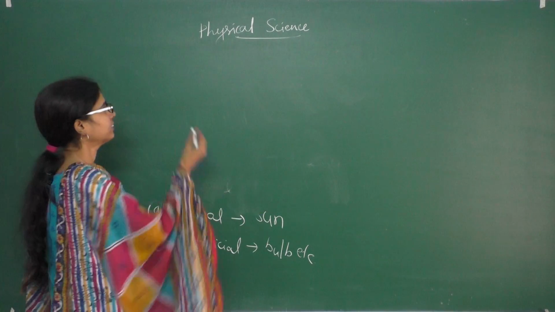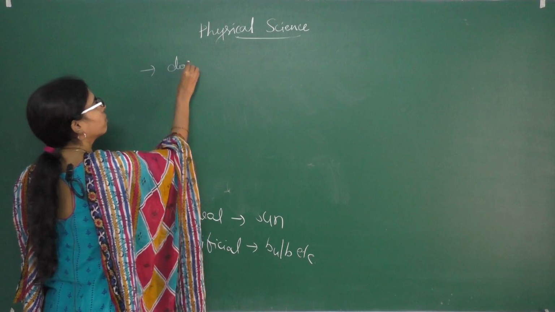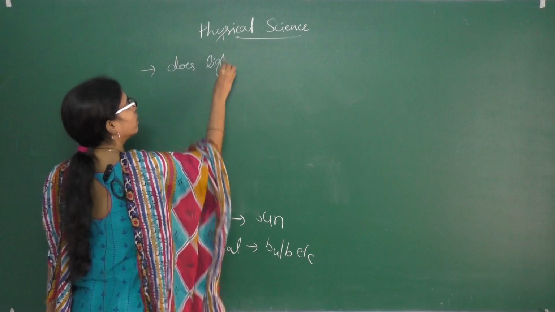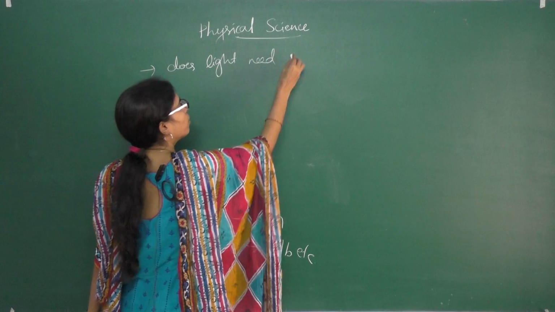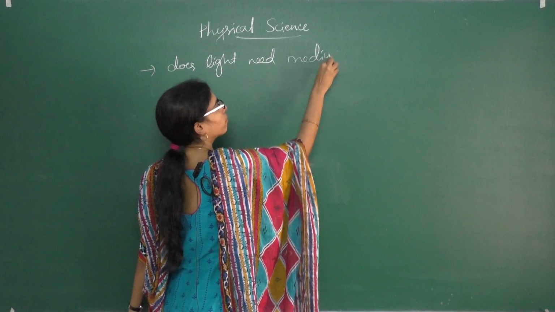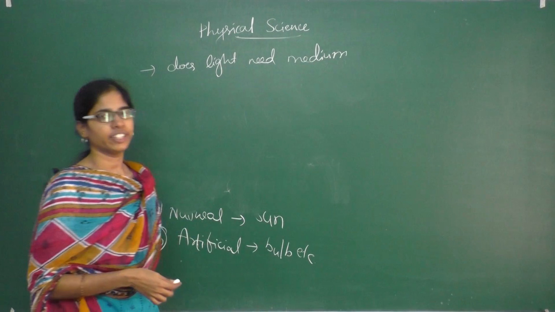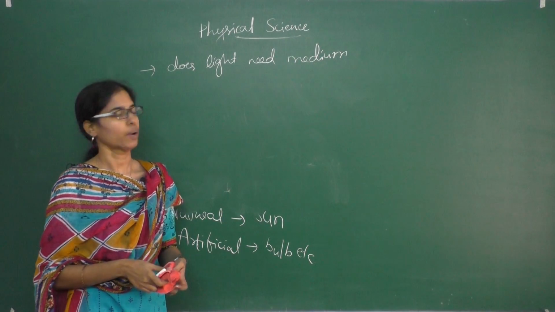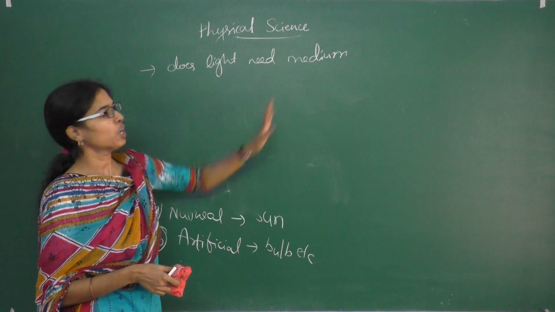So, next we'll see, does light need a medium? If anything travels, it must need a medium, but in this case, does light need a medium?